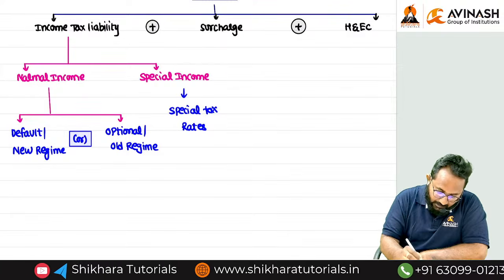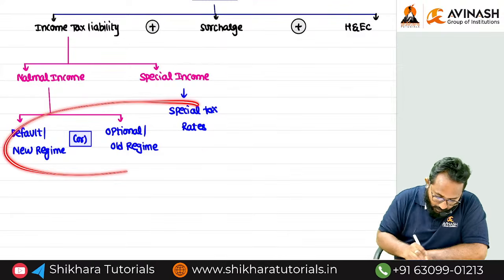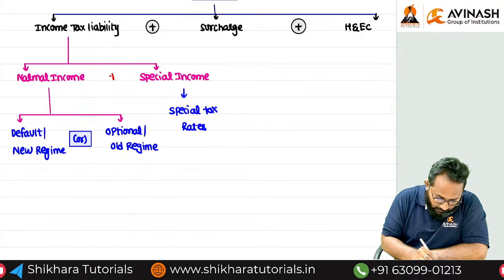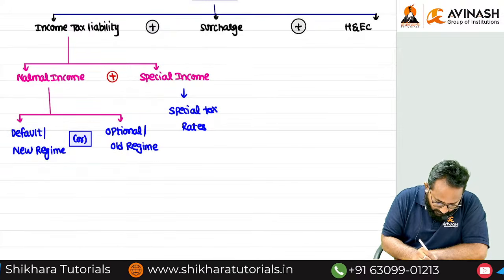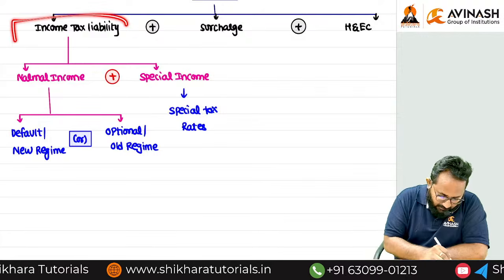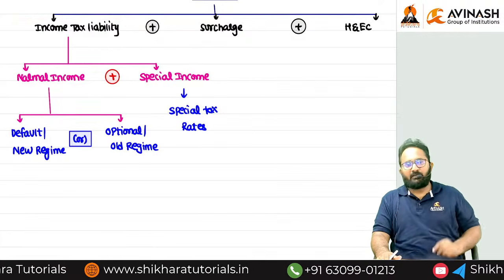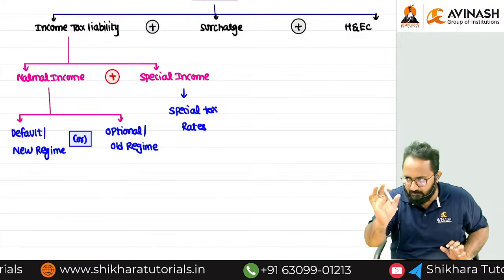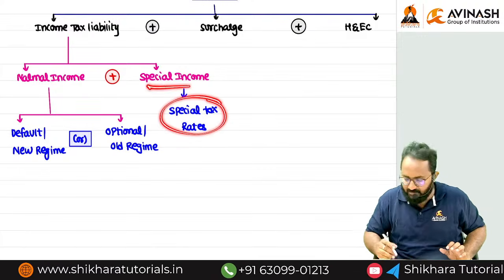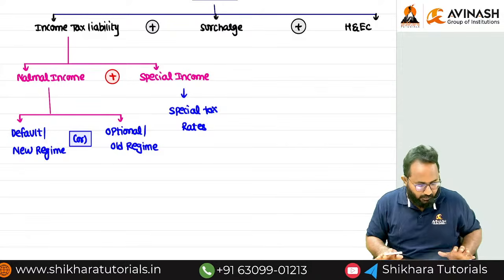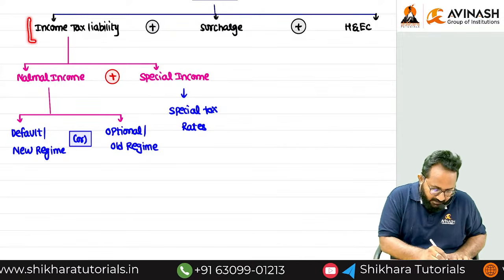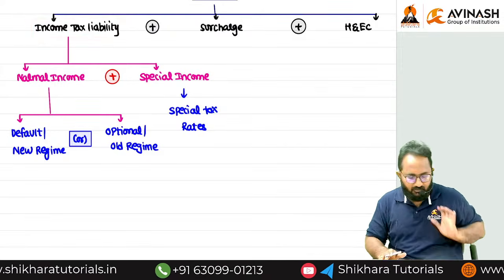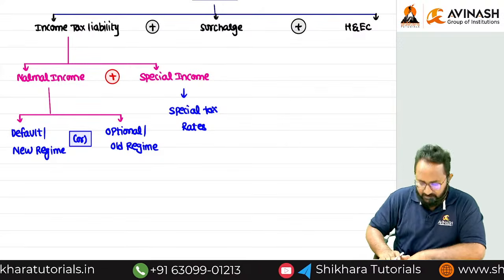Whatever the tax liability you got, that we should always combine. Then what can we get? Income tax liability. The normal incomes related tax liability you can calculate. Special incomes related, special tax rate application related tax liability you can calculate. Then what will you get? Income tax liability you will get. After that.